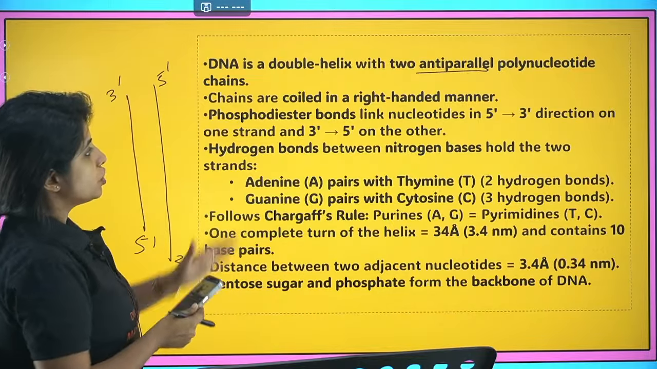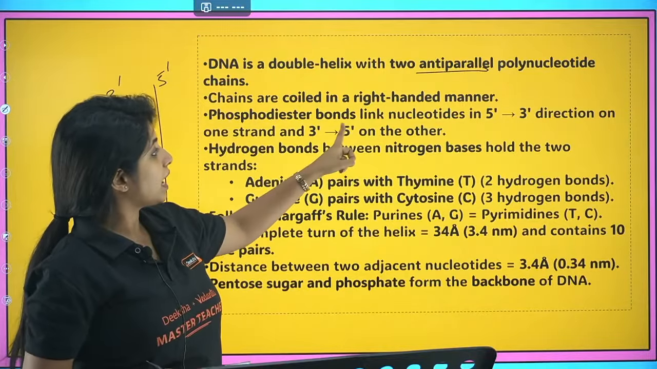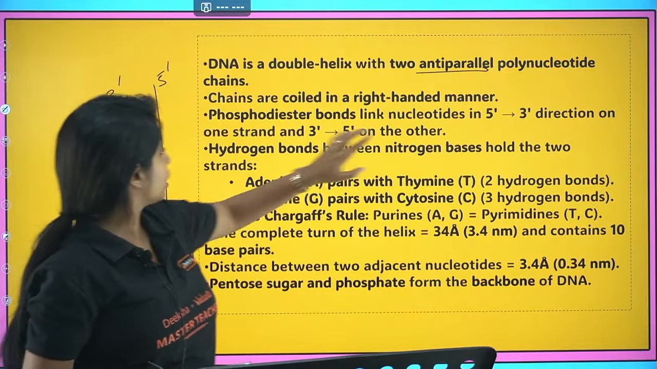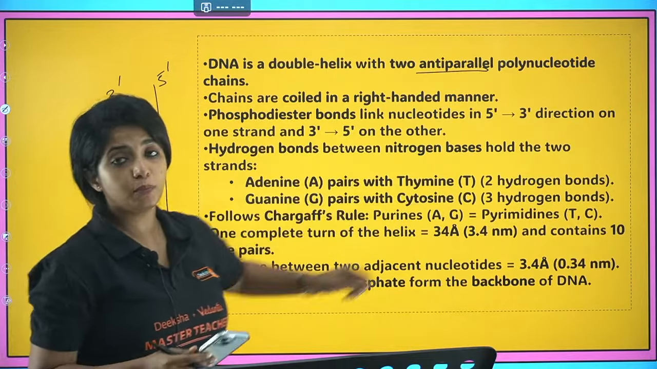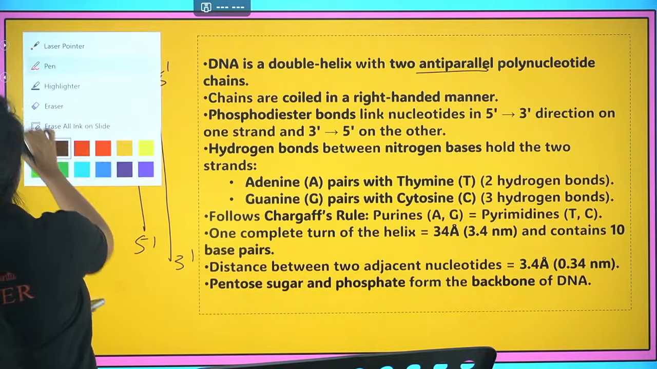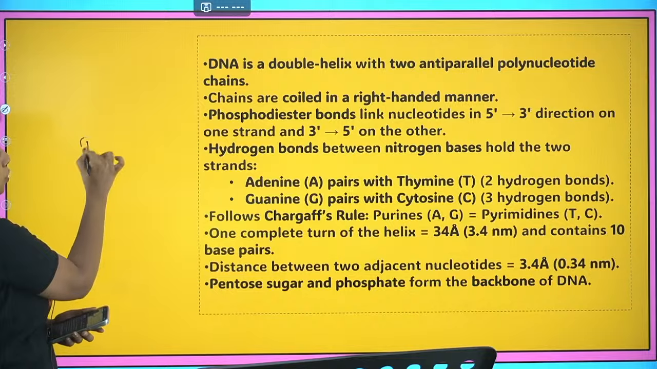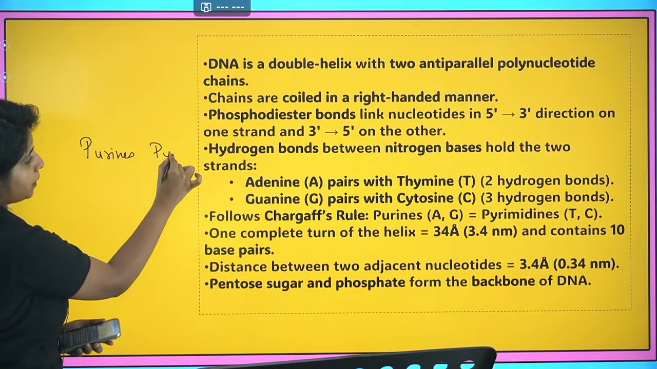Always remember that. Now chains are coiled in a right-handed manner. The phosphodiester bond links between the 5 and the 3 direction on one strand and 3 to 5 on the other. Hydrogen bonds are between the nitrogen bases. So there are 4 nitrogenous bases. 2 of them are known as purines and 2 of them are known as pyrimidines.